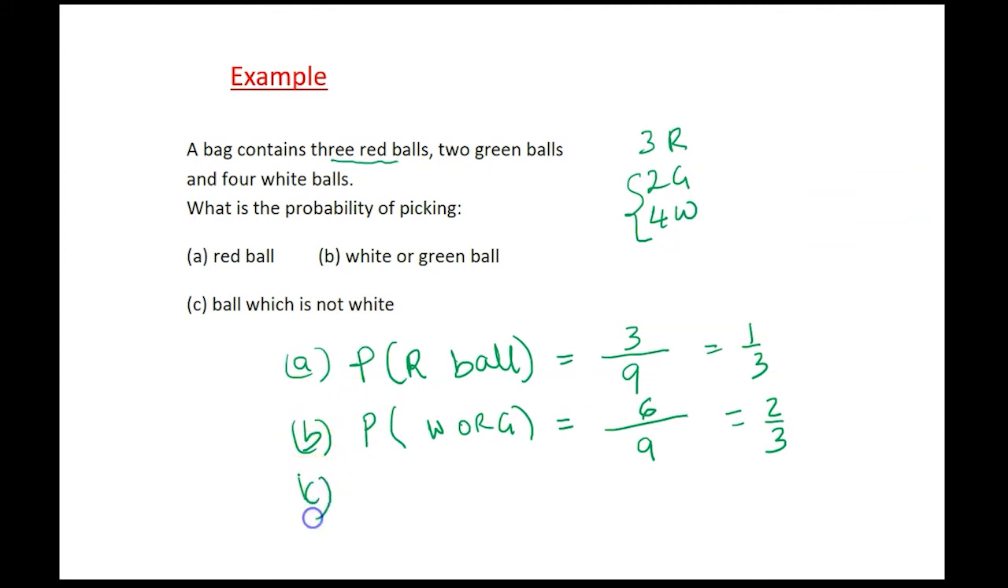And C, what's the probability a ball is not white? So not white. Well, I just have to count these 2. So 3 plus 2, which is 5. Denominator, total number of balls is 9. And I have 5 balls which are not white. So 5 out of 9.